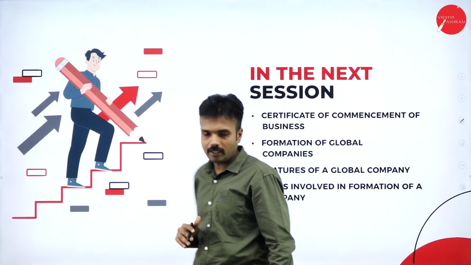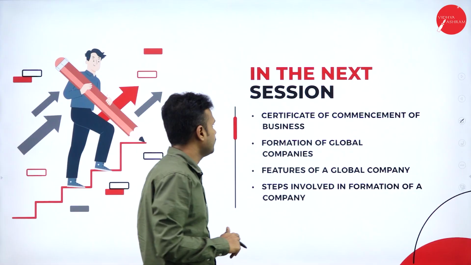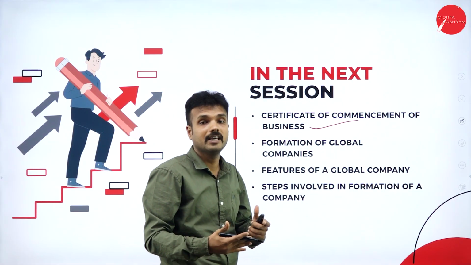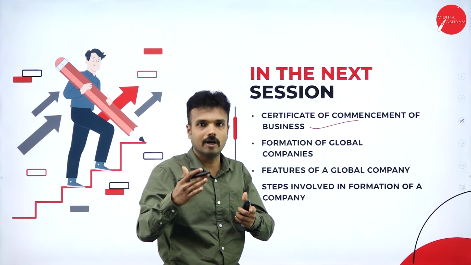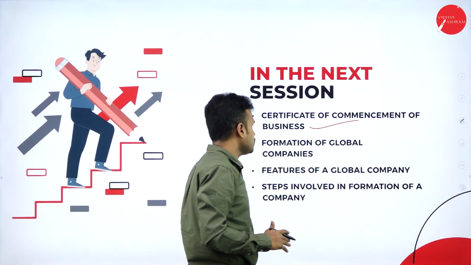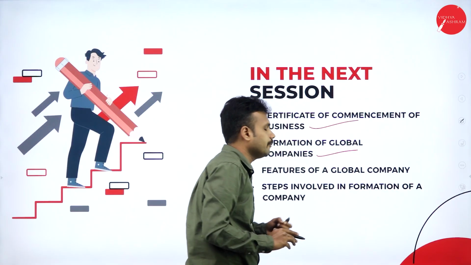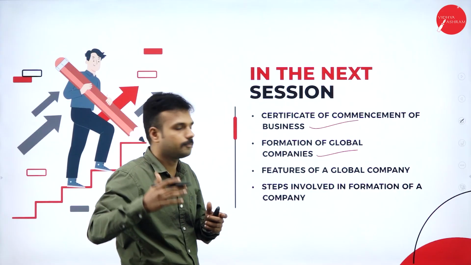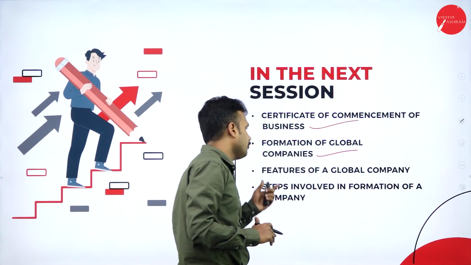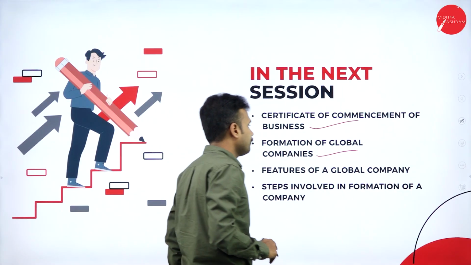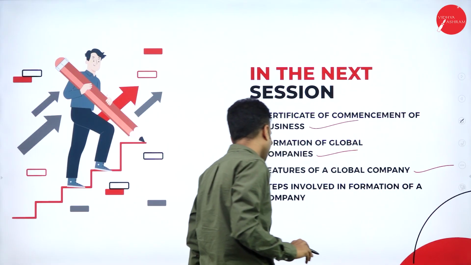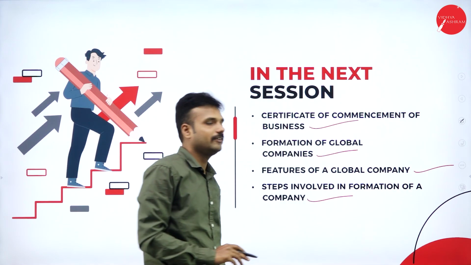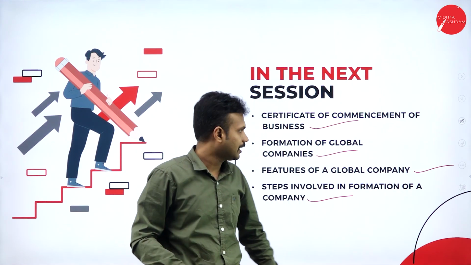In the next session, we are going with the certificate of commencement of business. It is one of the important documents required for the formation of the company. Without this document, a company cannot run or come into existence. And then the formation of a global company. Here we are going to know what exactly a global company is and how to form one. What is the exact protocol for the formation of a global company, followed by the features of a global company, followed by the steps involved in its formation. Which are all the steps we need to take for the formation of a global company.